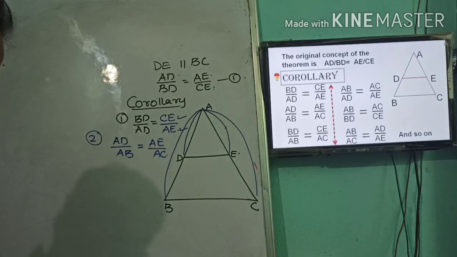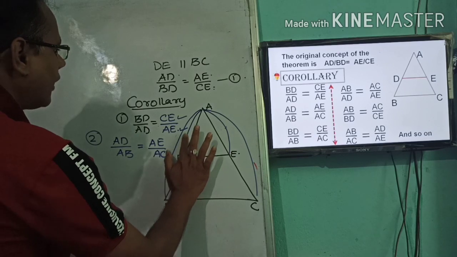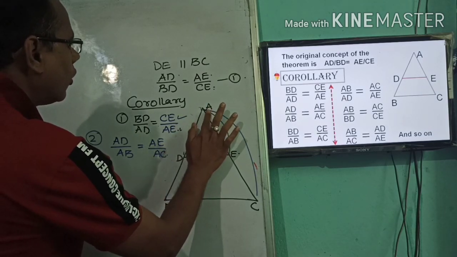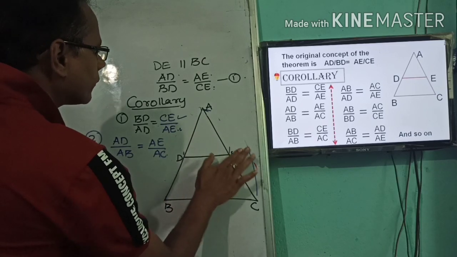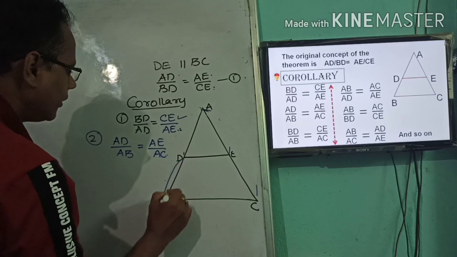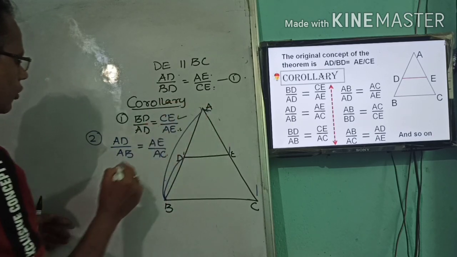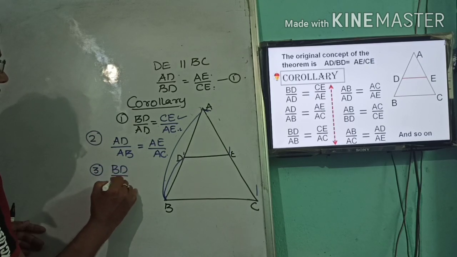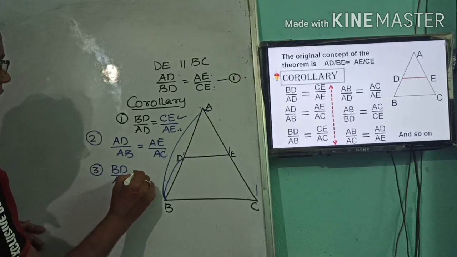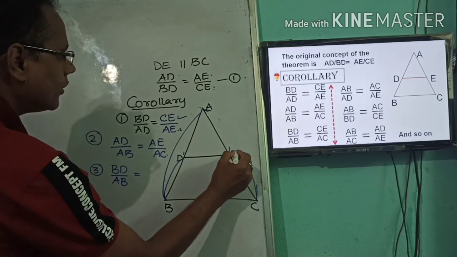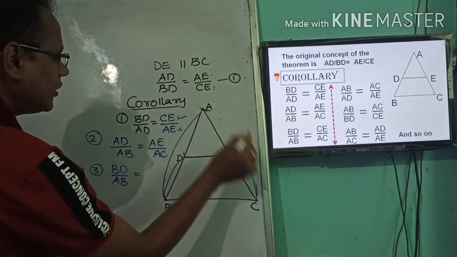The way we have taken part to whole, also I can take BD by AB. Also I can take BD by AB, and on this side also CE to total AC.